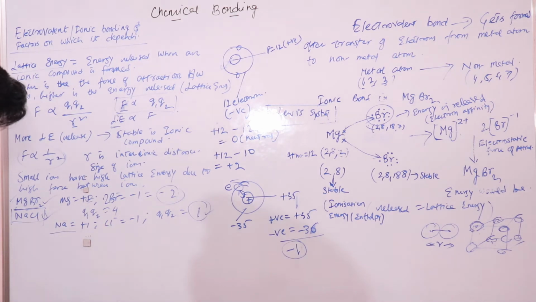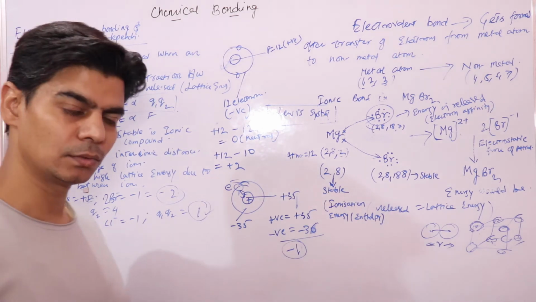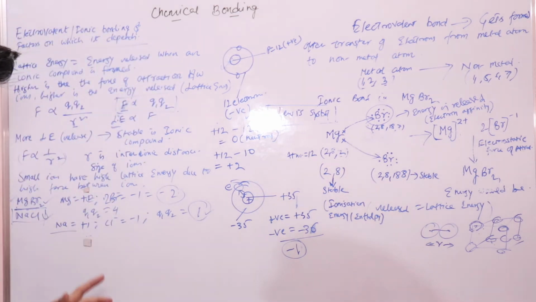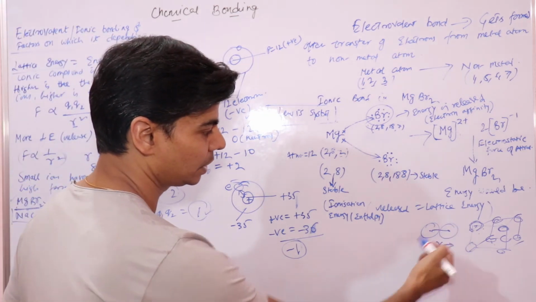Now let's look at the distance between the ions, I'm sorry, the size of the ions, which is your inter-ionic distance.